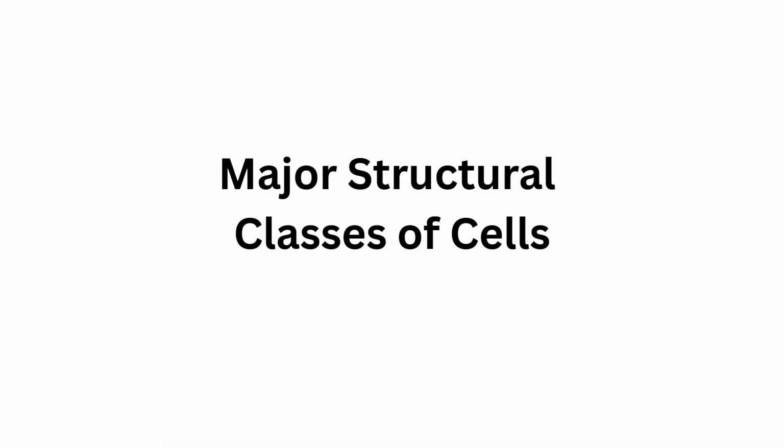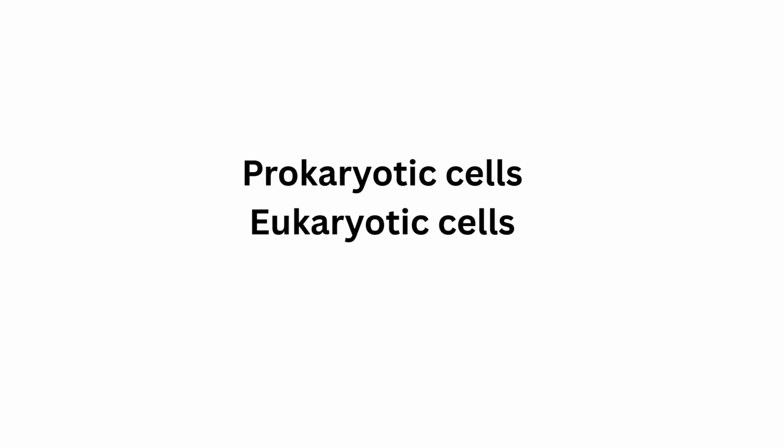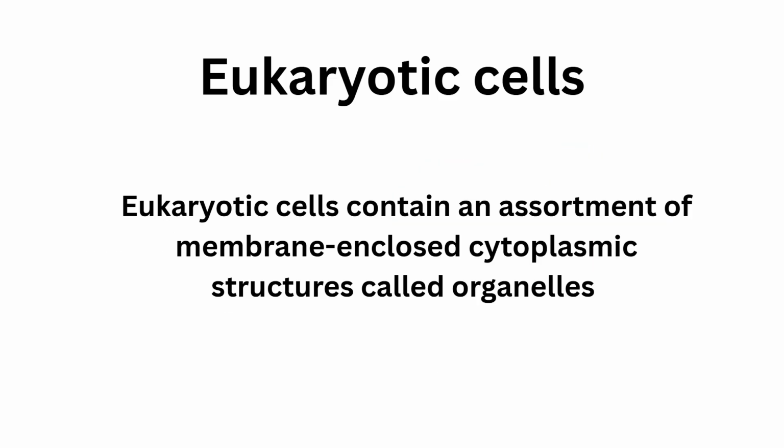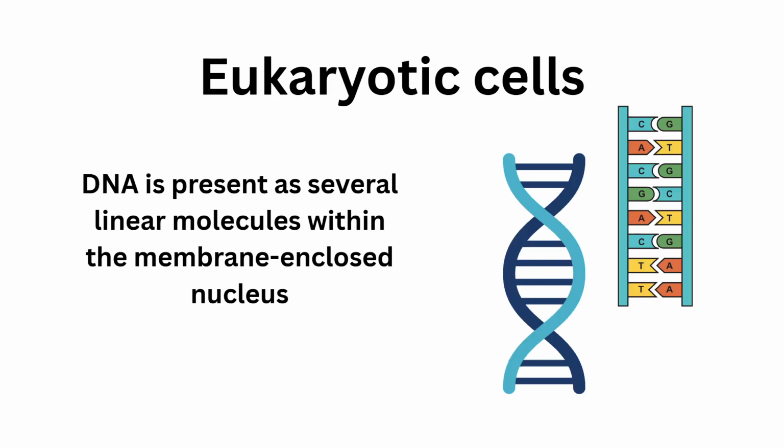Today we're going to discuss major structural classes of cells. There are two classes, the prokaryotic cells and eukaryotic cells. Eukaryotic cells are found in the phylogenetic domain Eukarya. It contains an assortment of membrane-enclosed cytoplasmic structures called organelles. Examples of organelles are mitochondria, chloroplast, nucleus, and ribosomes. The DNA is also present in the nucleus as several linear molecules within the membrane-enclosed nucleus,